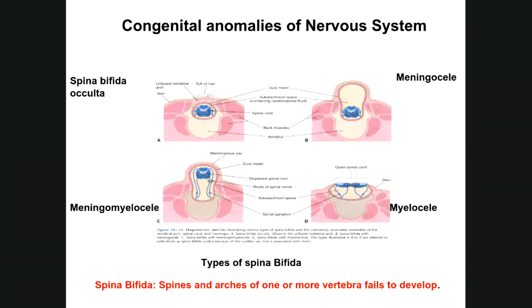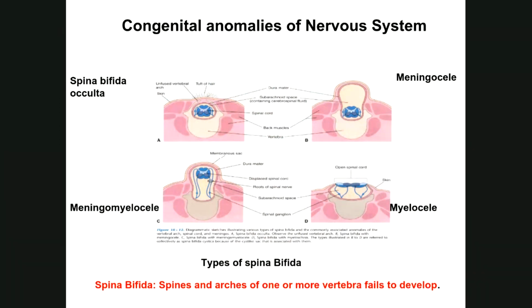When the meninges come out from that gap in the vertebral column, we call it meningocele. What are meninges? The covering of the spinal cord. So the covering of the spinal cord comes out, but the spinal cord still remains in the vertebral column. Then it is known as meningocele. If the spinal cord also comes out along with the meninges, we call it meningomyelocele. If the spinal cord is directly open on the surface, that is the worst type of congenital anomaly, which is known as myelocele. So we have spina bifida occulta, meningocele, meningomyelocele and myelocele.